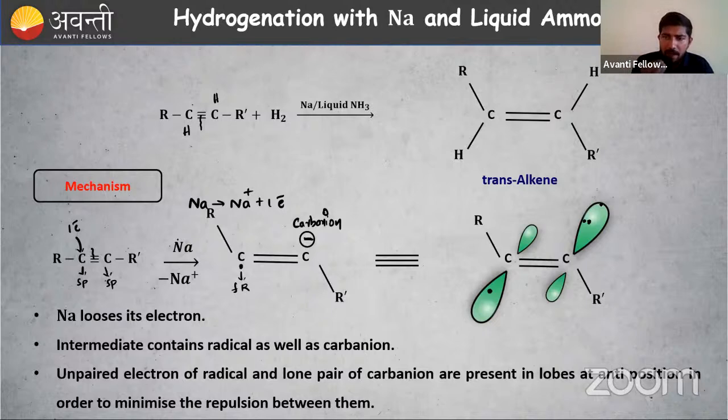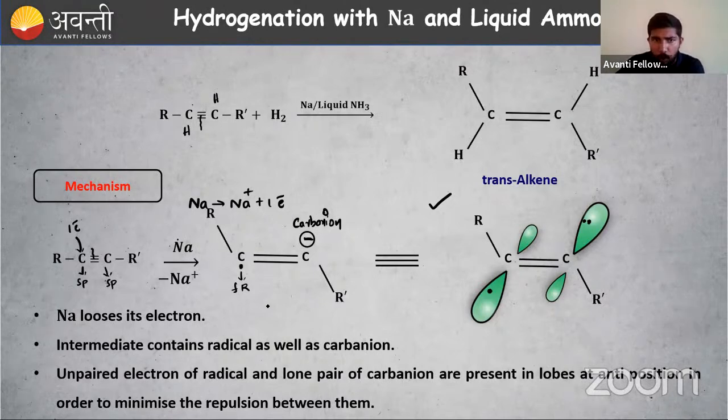Read the statement: the unpaired electron of the radical and the lone pair of the carbanion are present in lobes at anti position, opposite positions. We have to minimize the repulsion, then only the structure will be more stable. So to minimize the repulsion, they are present in the anti position. That is why trans alkenes are formed, right? Then there is a further reaction, which we will study. But in this step, the free radical and carbanion electrons are anti to each other, and that is why a trans alkene is formed.